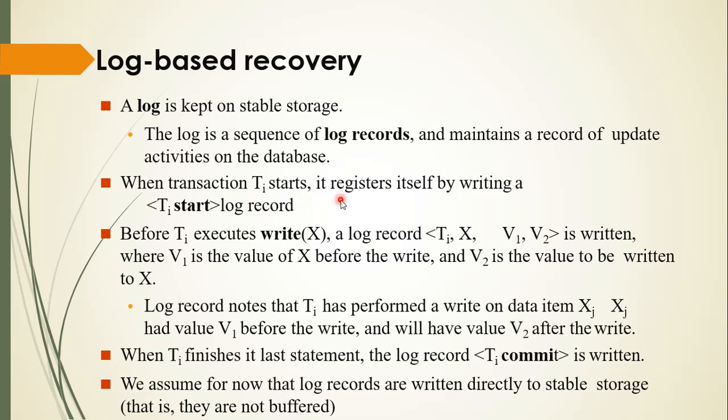When transaction Ti starts, it registers itself by writing a Ti start log record. So if we are writing Ti start, it means the transaction has started. Before Ti executes a write operation, a log record <Ti, x, v1, v2> is written, where v1 is the value of x before the write and v2 is the value to be written to x. So old value and new value. The log record notes that Ti has performed a write on data item xj, and xj had value v1 before the write and will have value v2 after the write.